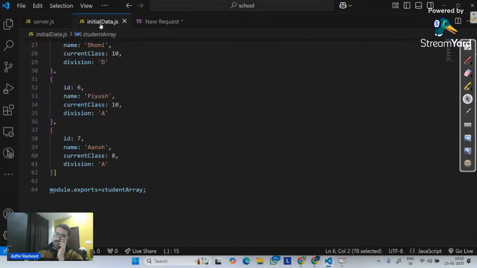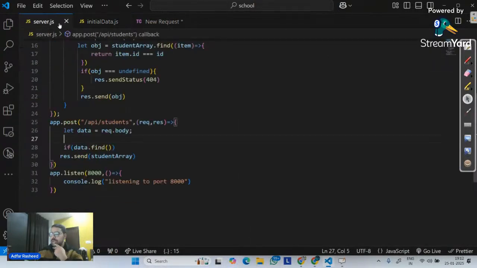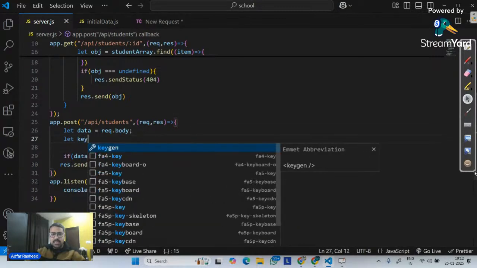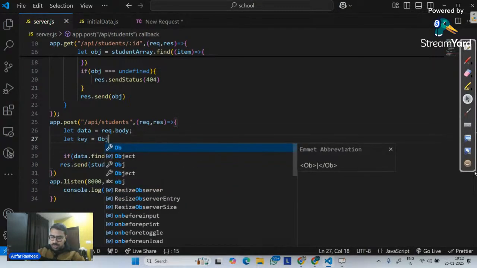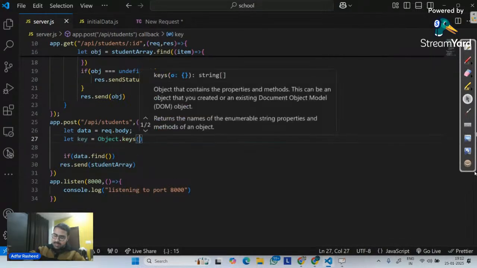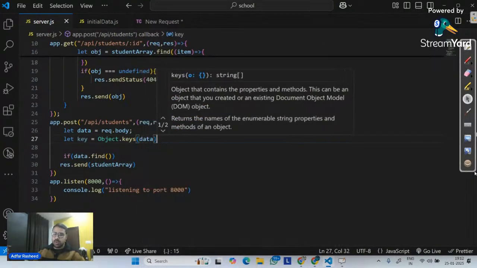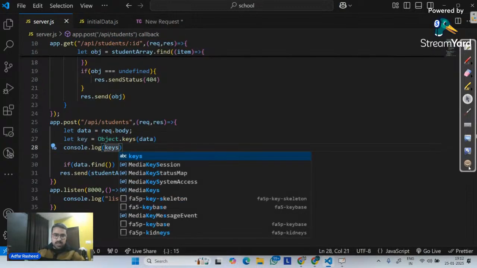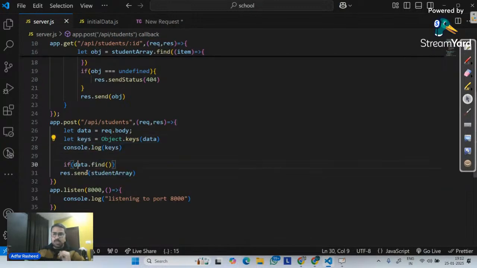So what am I going to do? We have a method of objects. Very good, Roshan. I will say let keys equal to a method called Object.keys, and then I will pass my data as an argument. If you don't understand what it does, let me console it. Let me remove this for a second. So I'm creating data, reading my data from request.body. Then I am creating another variable, Object.keys(data).